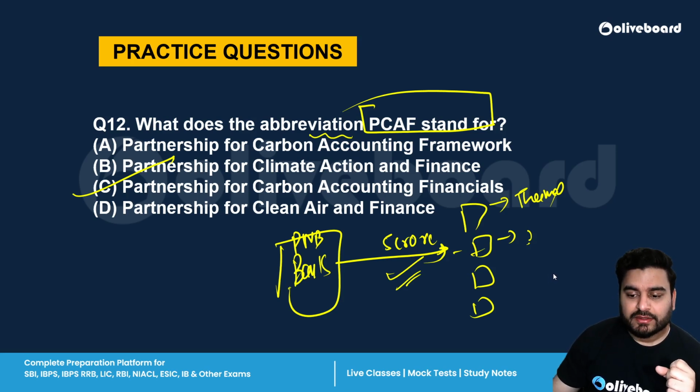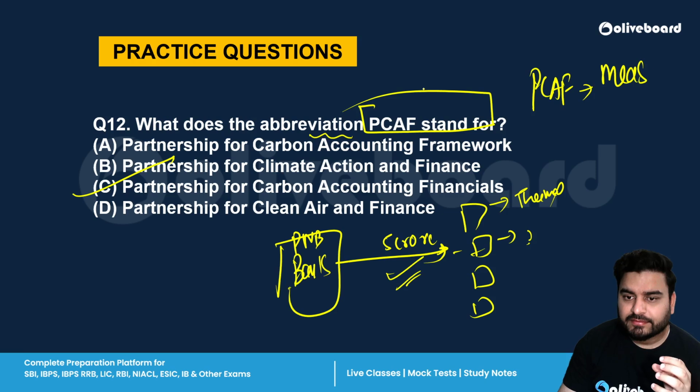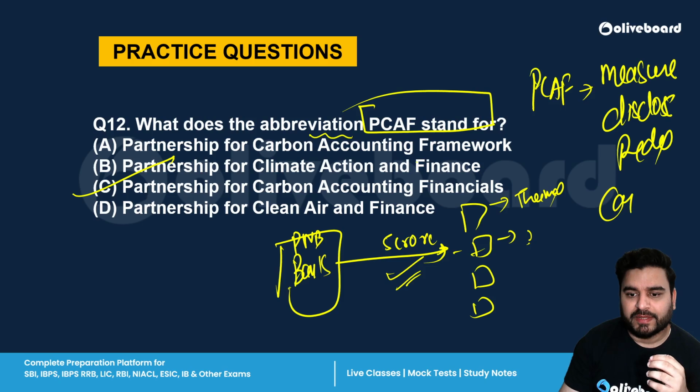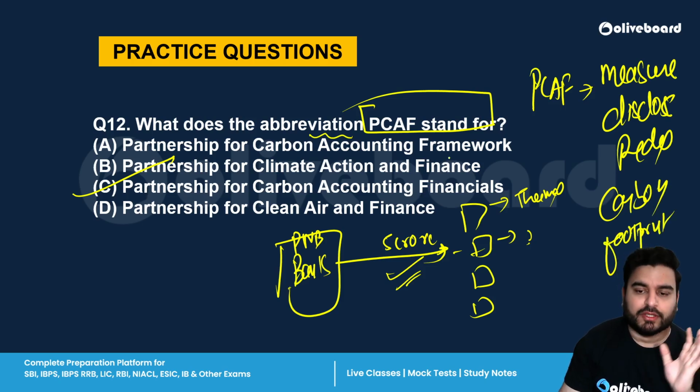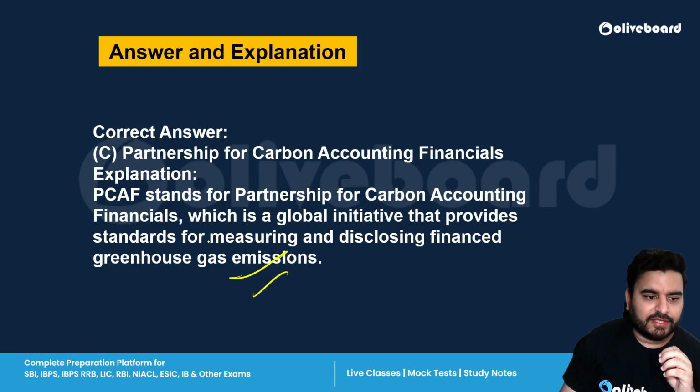So PCAF is a global initiative that will help financial institutions measure, disclose, and reduce the carbon footprint. That is the bottom line. You can see here it is already written.